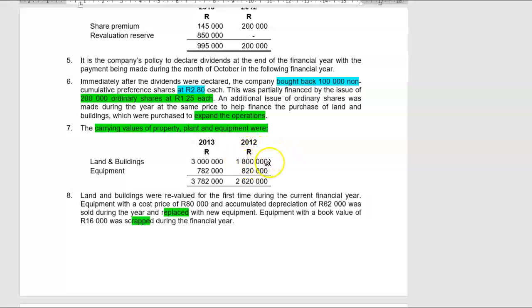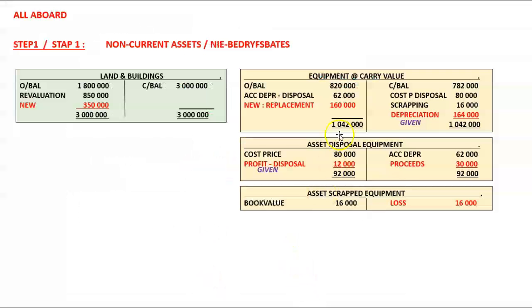So carry value, opening balance 820,000 and closing balance 782,000. Now if they only give you carry values, then you have a combined account for cost and accumulated depreciation, and it's not an issue. What you would have posted on the debit side of those two accounts, you're still going to post, but you only have one account for it.